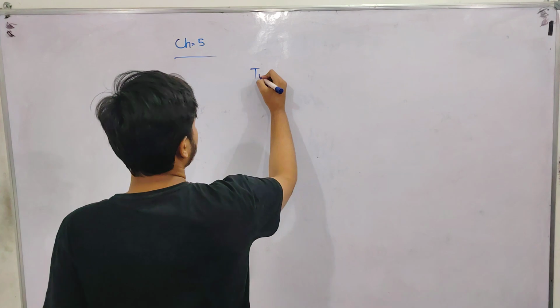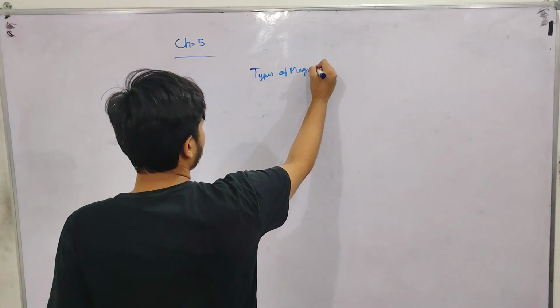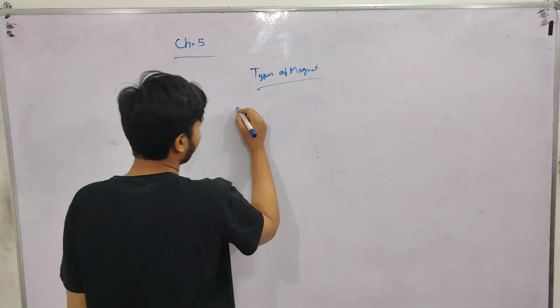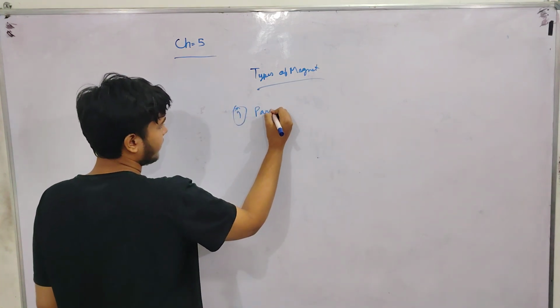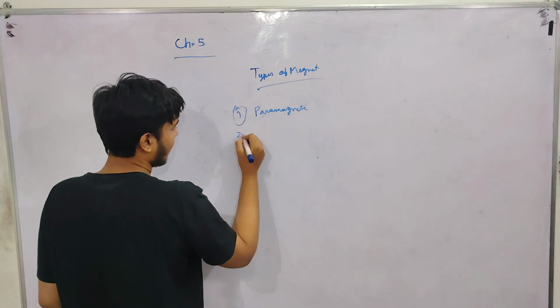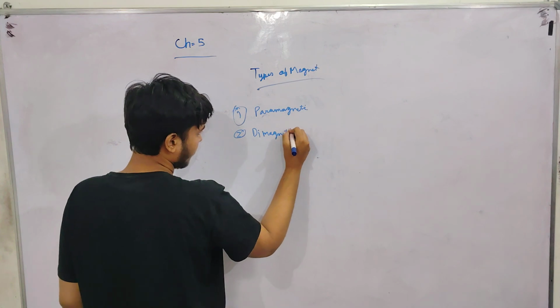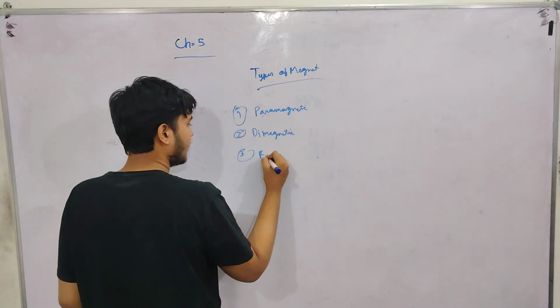There are three types of magnet: paramagnetic, diamagnetic, ferromagnetic.